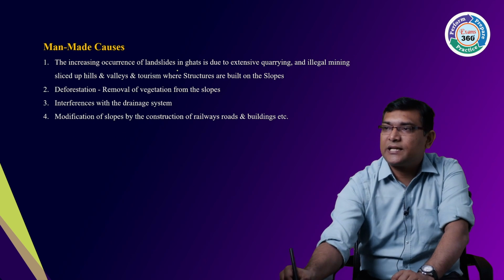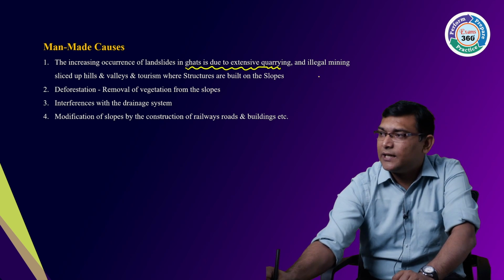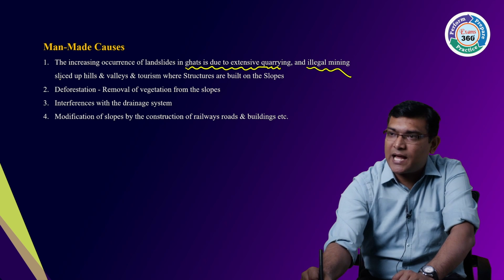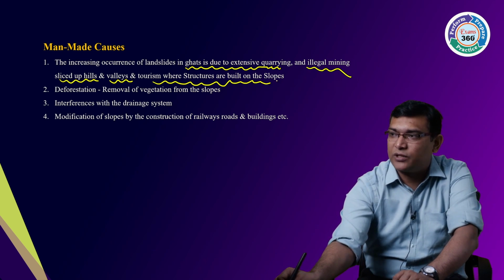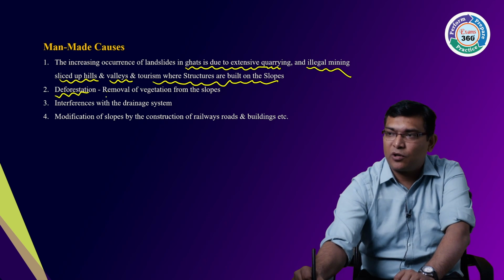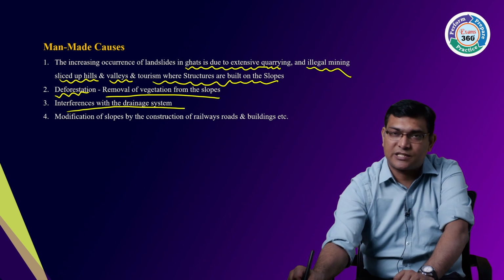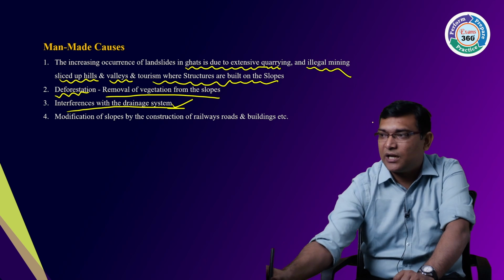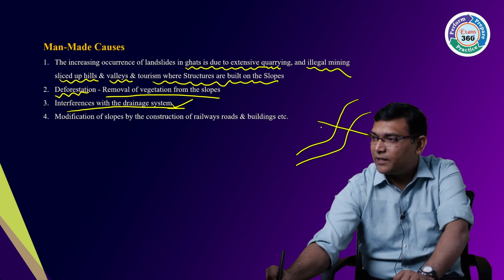See here, the increasing occurrence of landslides in the Ghats is due to extensive quarrying and illegal mining, slashed-up hills and valleys, and tourism where structures are built on the slopes. Then deforestation, removal of vegetation from the slopes. Then interference with the drainage system, mainly the river flow. What happened in Uttarakhand?